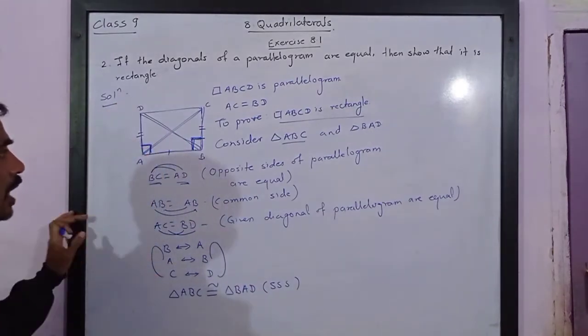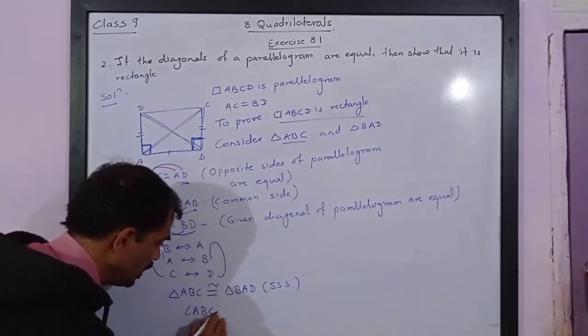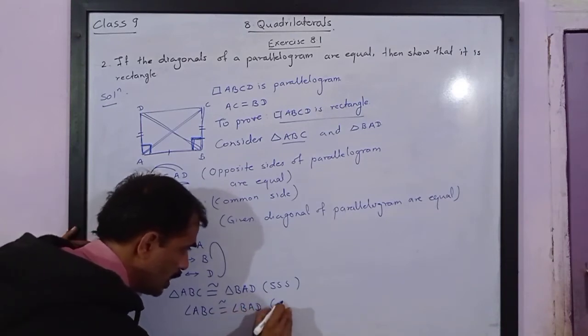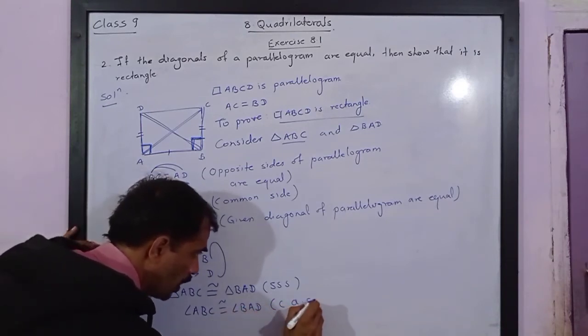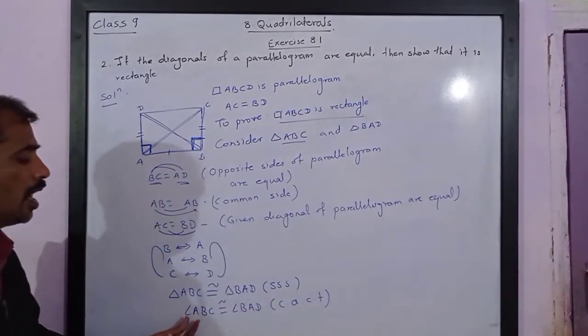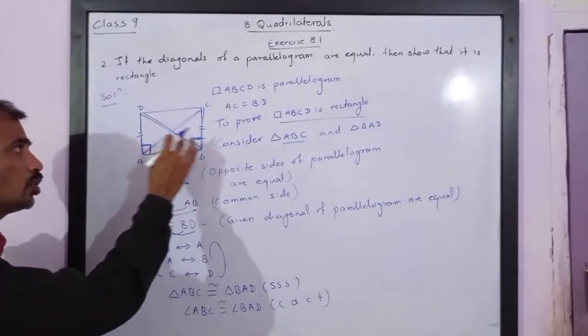So it does mean that angle ABC is congruent to angle BAD. Reason is it is corresponding angle of congruent triangle, or corresponding part of congruent triangle. Now we have got angle ABC equal to angle BAD. These two angles are equal.